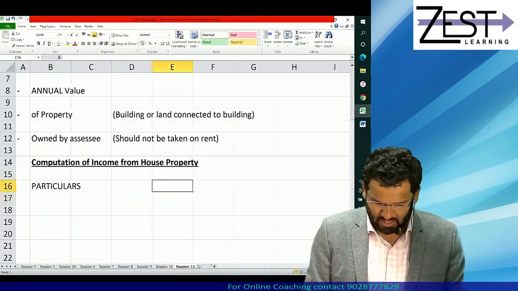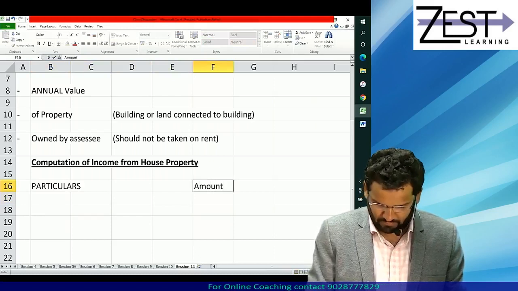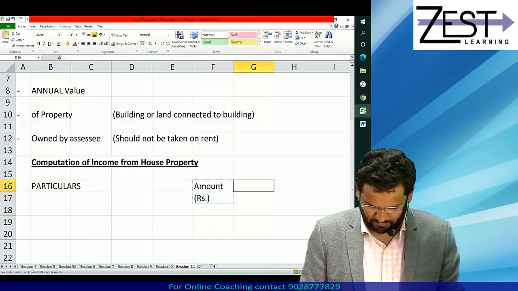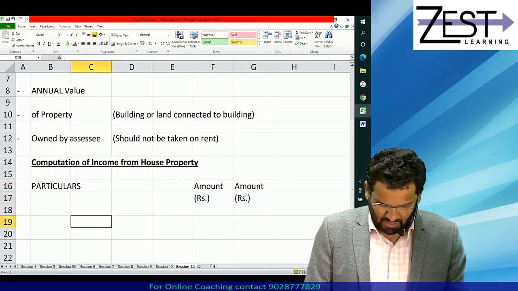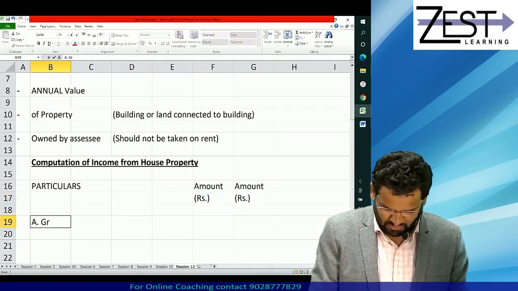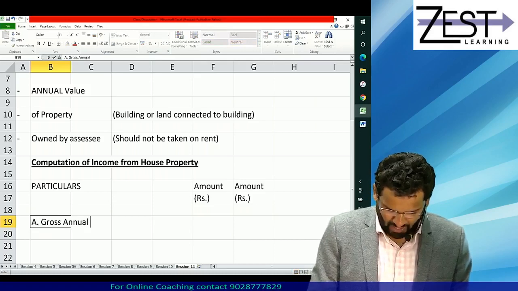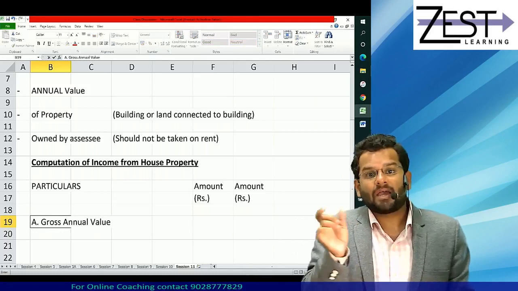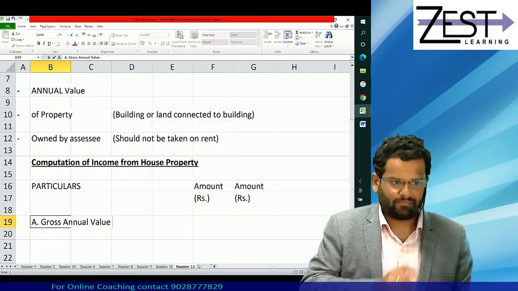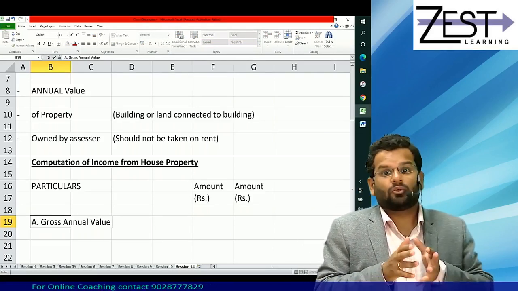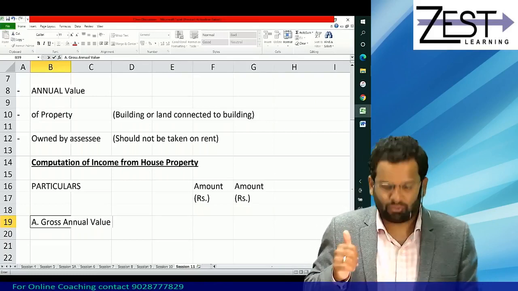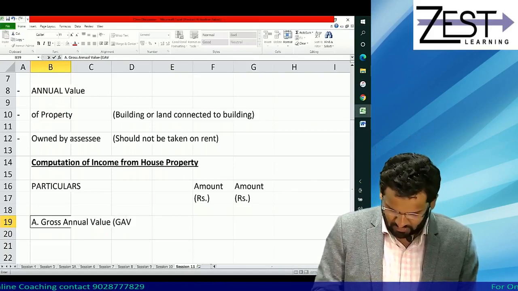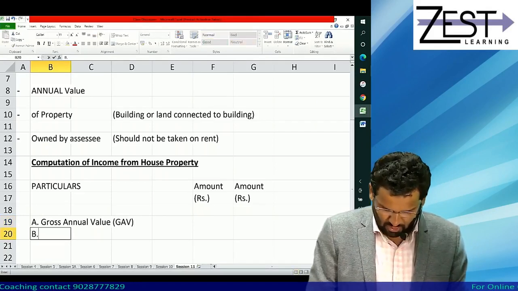So particulars, and you are making two amount columns. We start with gross annual value. Now you know that annual value is chargeable to tax. Okay, but to calculate that annual value you need to start with something called GAV, which is gross annual value.